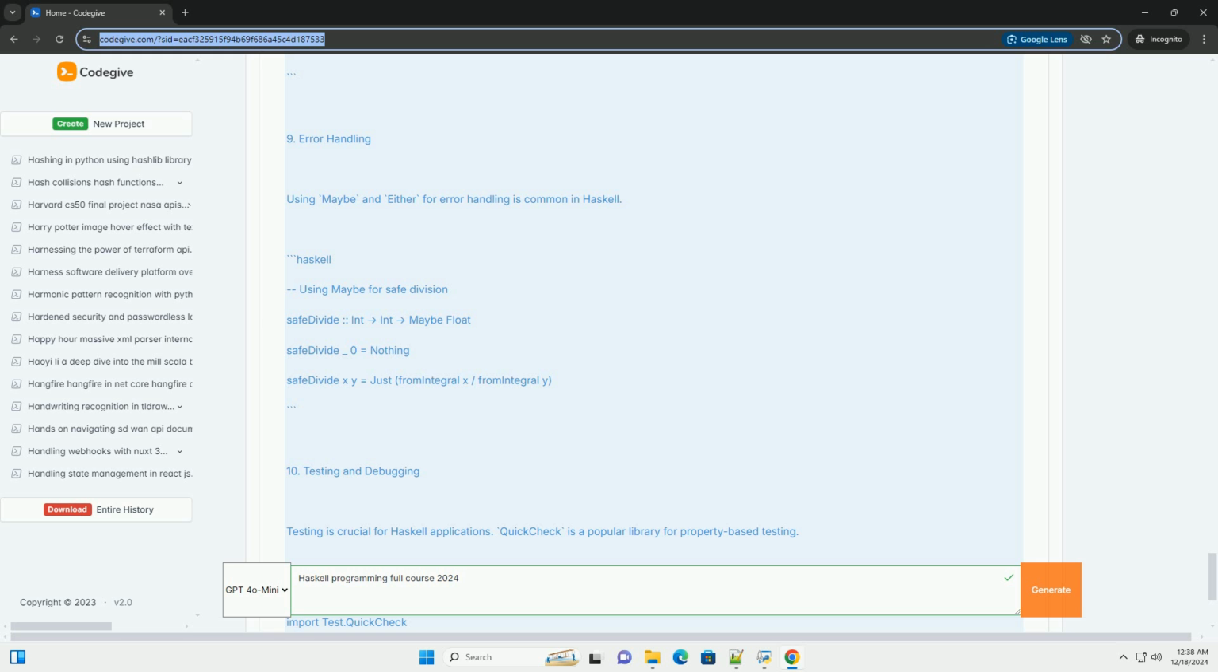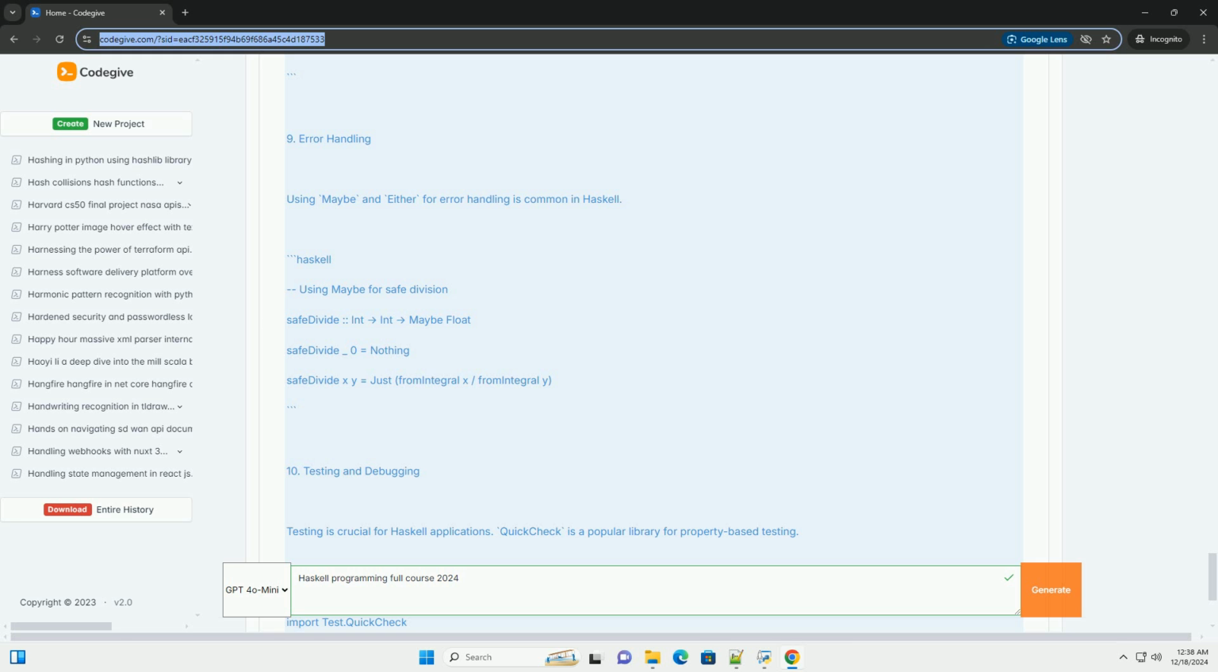4. Lists and recursion. Lists are a fundamental data structure in Haskell. Haskell. Defining a list. myList, [Int]. myList equals [1, 2, 3, 4, 5]. Recursive function to compute the length of a list. length, [a] -> Int. length [] equals 0. length (_:xs) equals 1 plus length xs.